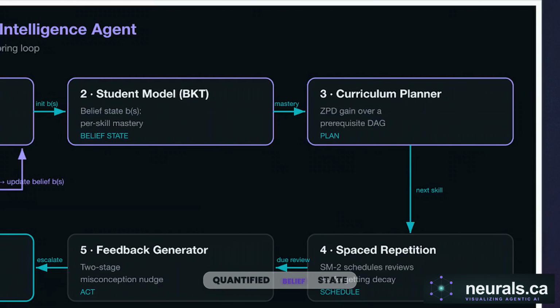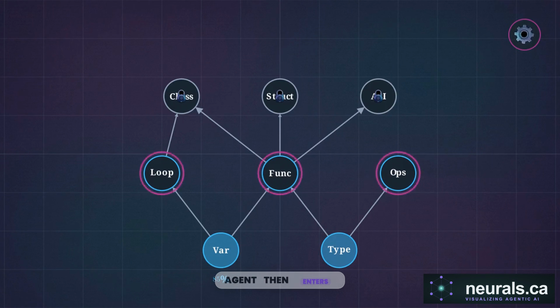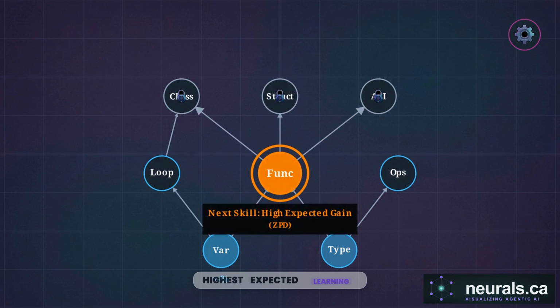With a quantified belief state, the routing engine takes over, deciding the exact instructional step to take next. This diagram illustrates the prerequisite constraint layer. Advanced skills remain locked until foundational competencies explicitly cross the mastery threshold. The agent then enters a ranking phase, evaluating available paths to find the node offering the highest expected learning gain.